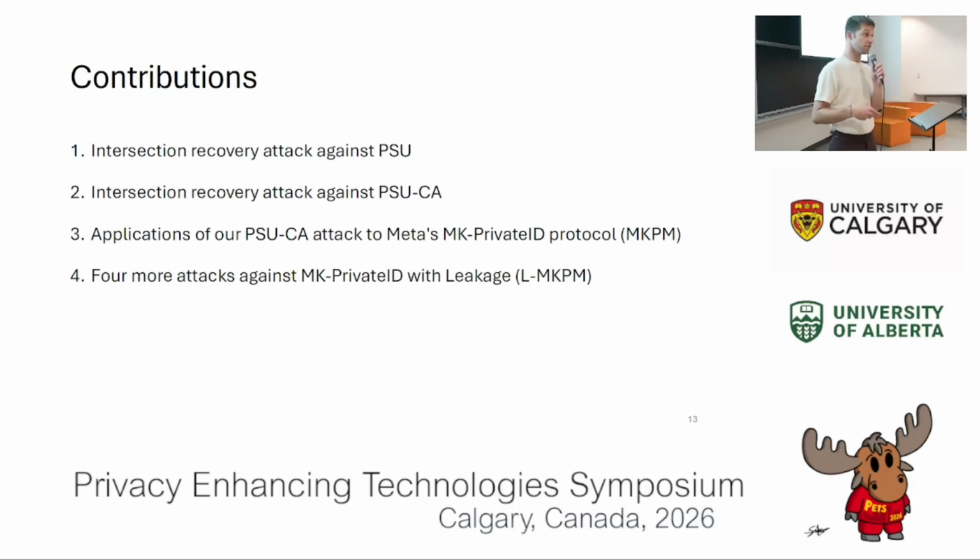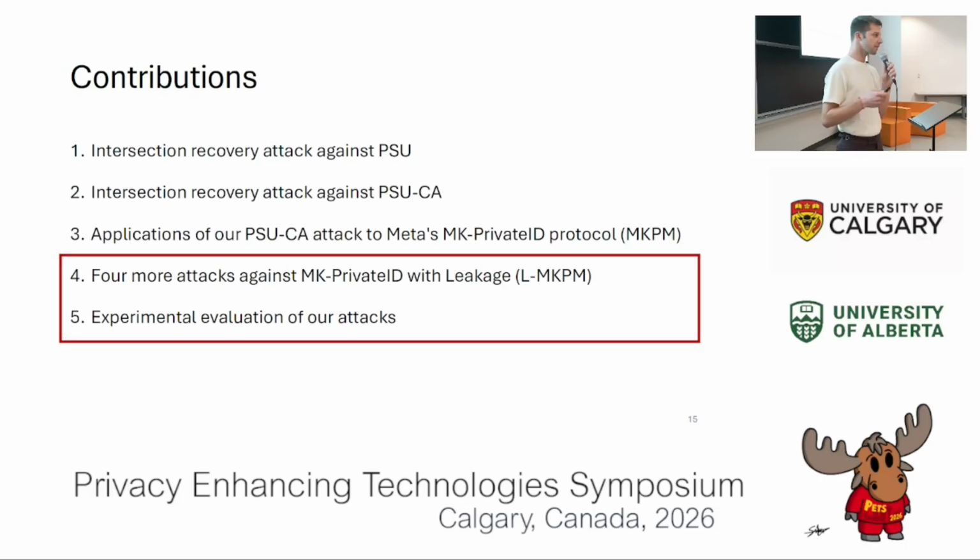We then show 4 more efficient attacks against the same protocol, but we leverage some additional protocol-specific leakage. And finally, we show that our attacks are efficient through an experimental evaluation. In the talk today, I'll focus on the strongest results, which are the leakage-based attacks.